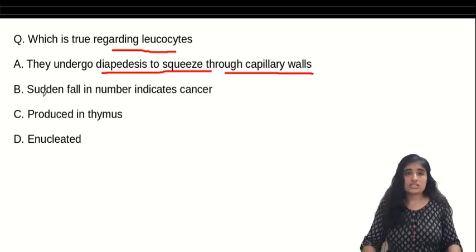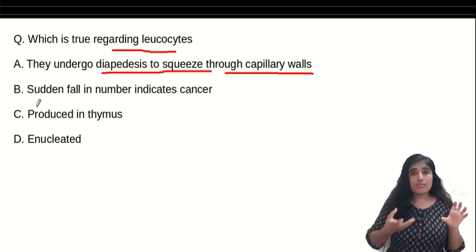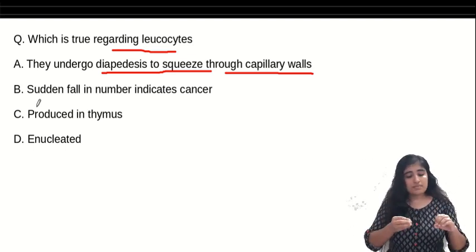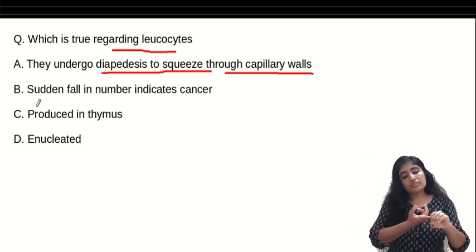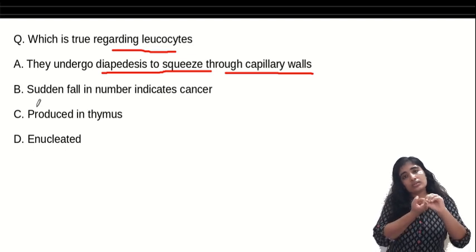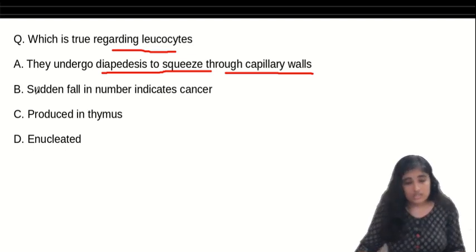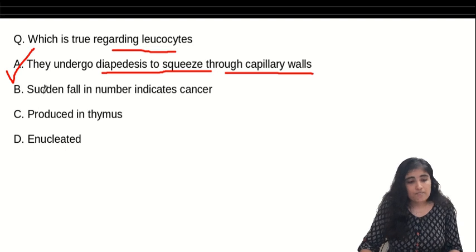This is a true statement. Now, diapedesis is the amoeboid movement shown by WBCs by which they move through the walls of the blood vessels and squeeze out through the capillary walls. So this is correct. Remember the word diapedesis.